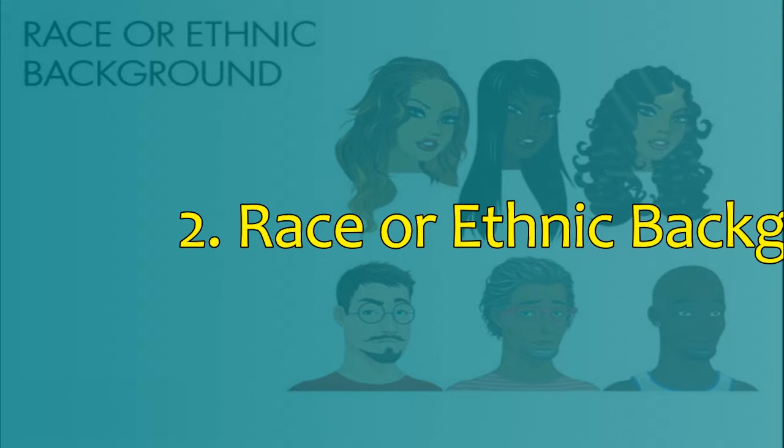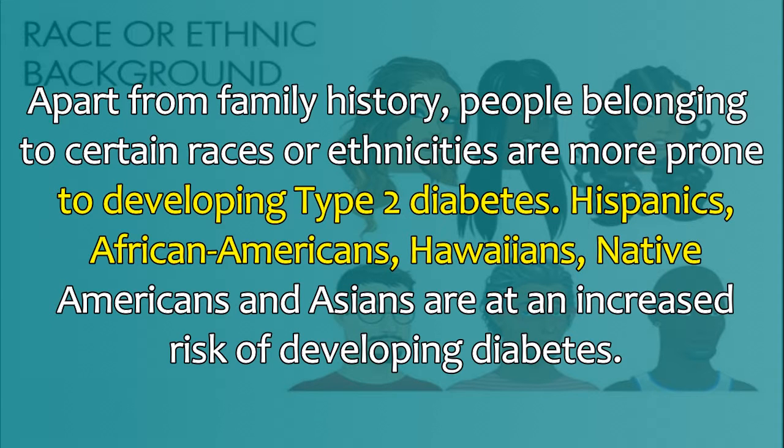2. Race or ethnic background. Apart from family history, people belonging to certain races or ethnicities are more prone to developing type 2 diabetes. Hispanics, African Americans, Hawaiians, Native Americans and Asians are at an increased risk of developing diabetes.